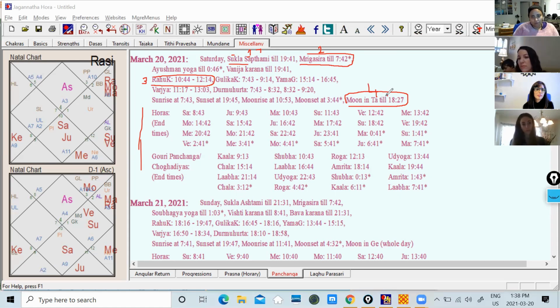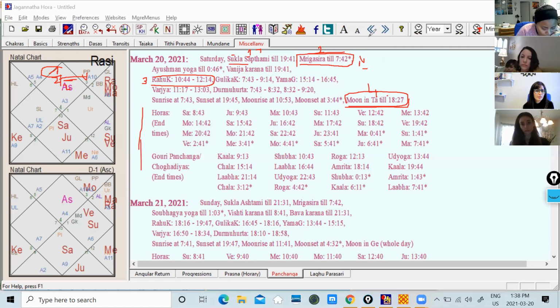The sun takes 1 month to travel from one sign to another sign. Right? Same as Mars and Mercury. Moon travels the sign every day. Every 2.5 days, the moon changes the sign. And every 1 day, the moon changes the nakshatra. So whenever the moon is changing the nakshatras, if the nakshatras are bad in your chart, that day will be bad for you. If the moon is transiting in a bad house of your natal chart, you will have that as a bad day also. And I'll teach you everything on how to see that.